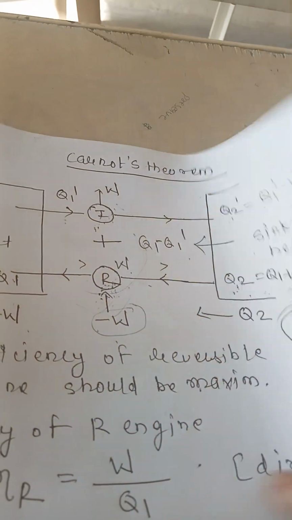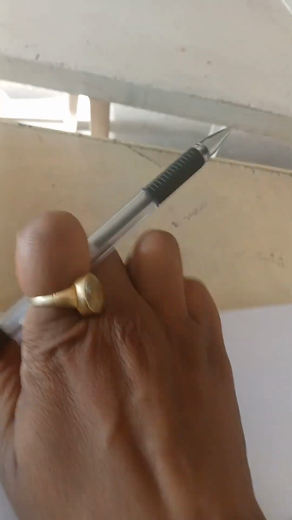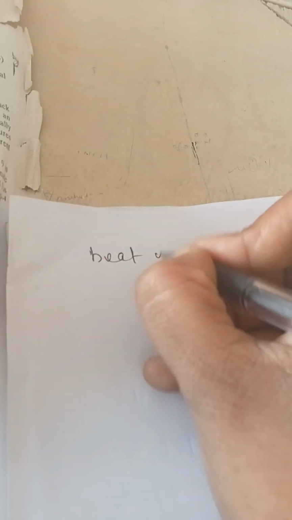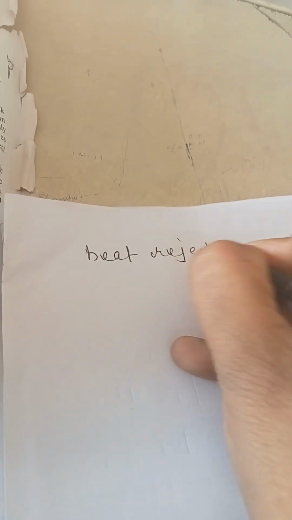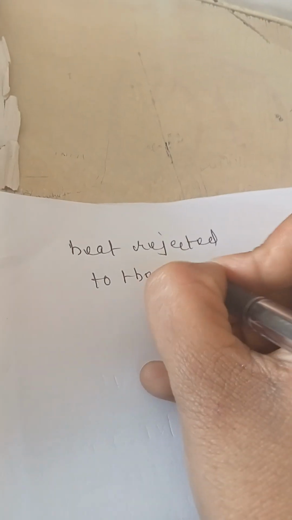We should know how much heat is rejected to the source. So now we will calculate the heat rejected to the source.